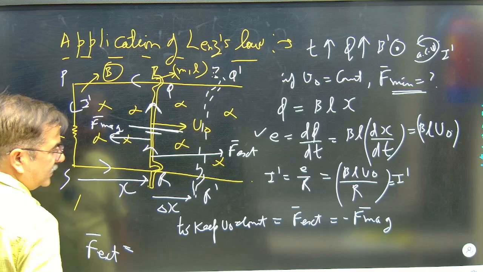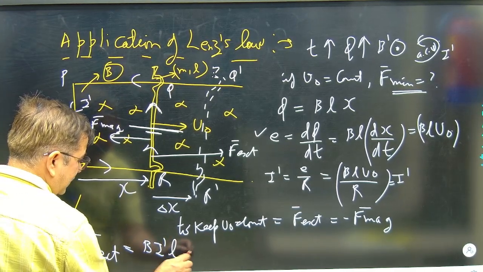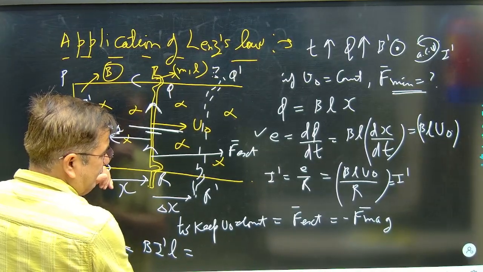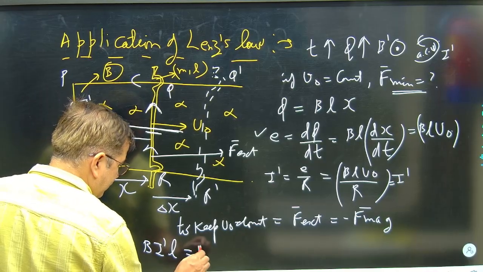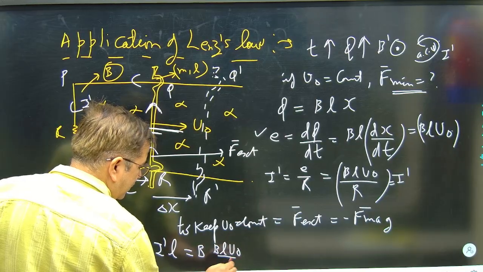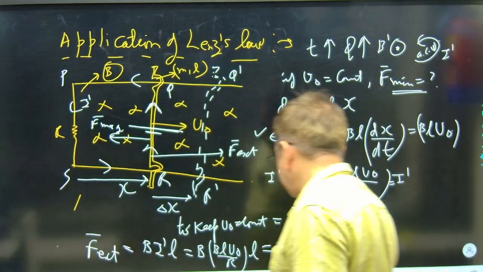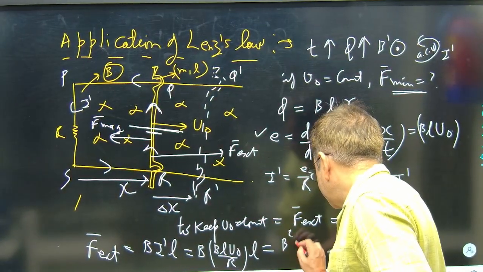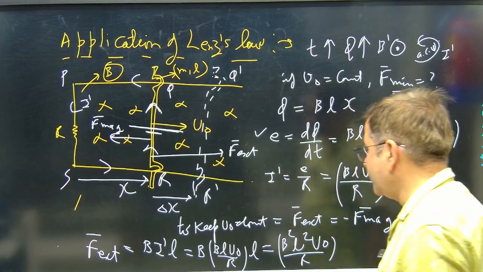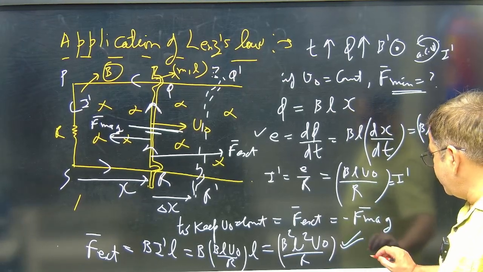So that way also I can write this force F external value. This external force acting on the rod will be I dash into length L. So you see B I dash into length L. I dash is BL V naught by R, into length L. This is the term for the force. So this force will happen to be B square L square V naught by R. So this is the force required, minimum force to keep the velocity of the rod as constant. Force value I get it.